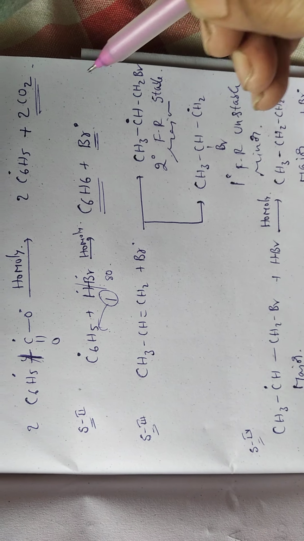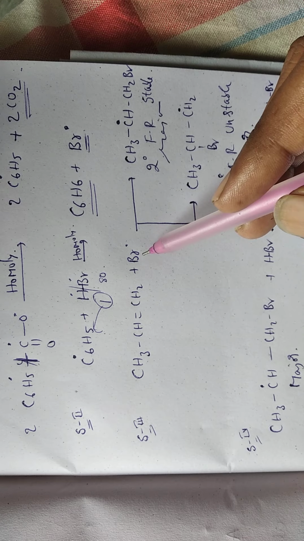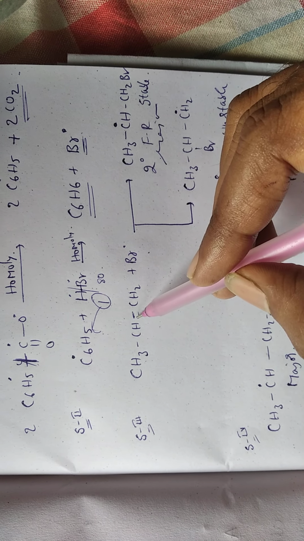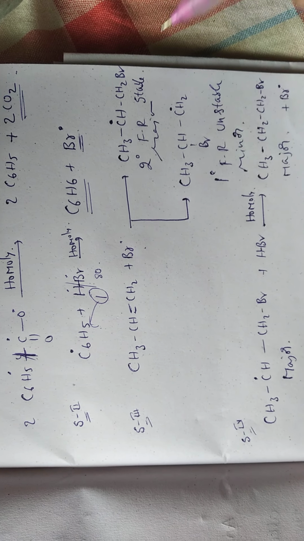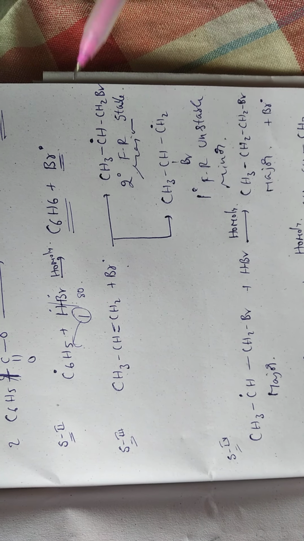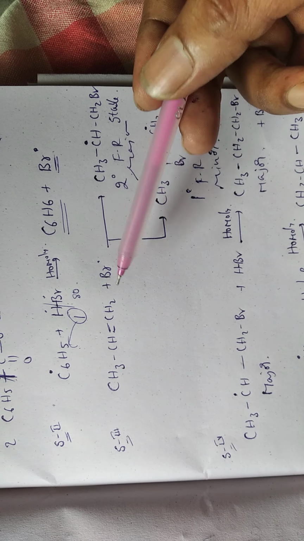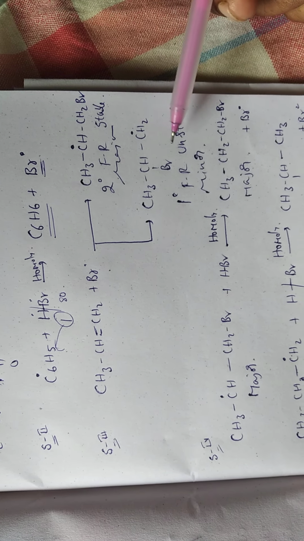This bromine free radical now reacts with 1-propene. Here also there are 2 possibilities. The pi bond undergoes homolytic fission, and the Br radical may attach to CH or CH2. Suppose the Br radical combines with CH2, then it forms a secondary free radical. Suppose the Br radical combines with CH, then it forms a primary free radical.